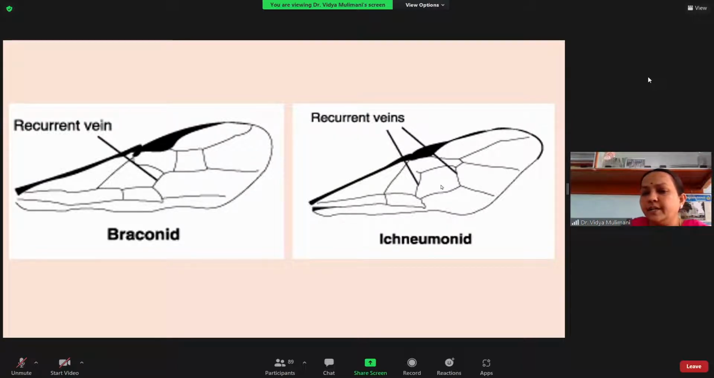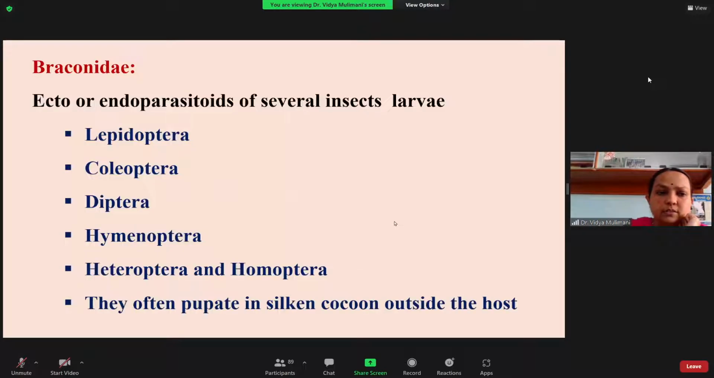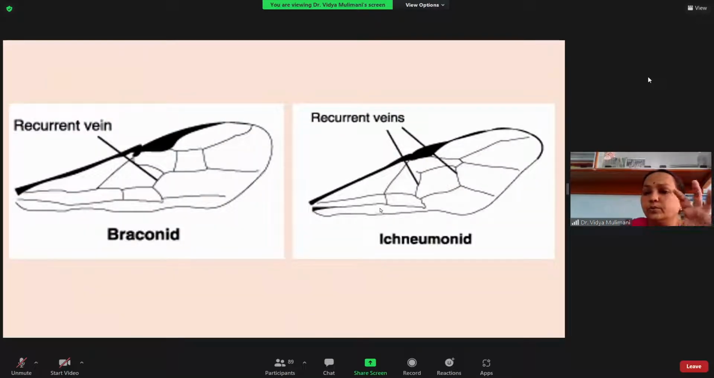But in Ichneumonidae, it is two. You can see here the recurrent veins, that is the cross veins. They are two in number, never less than two. So that is the major difference. Whenever you collect, look for this character, then definitely you can differentiate the Braconidae and the Ichneumonidae. This is one of the important taxonomic characters. So you have to remember all these five characters to differentiate the Braconidae and the Ichneumonidae.